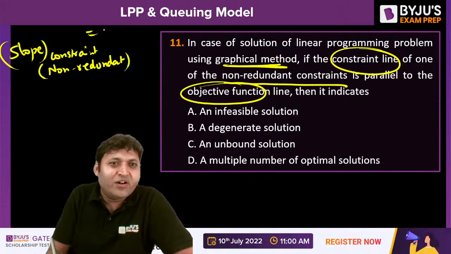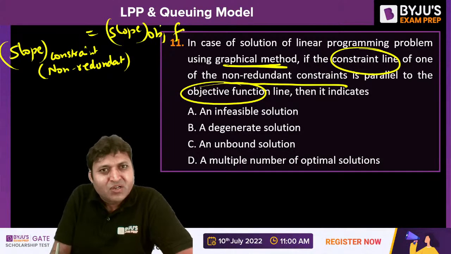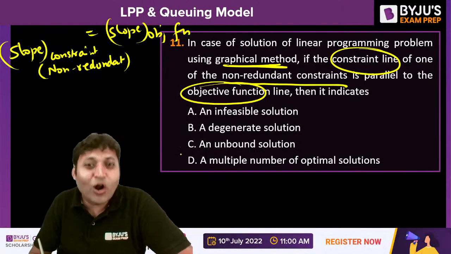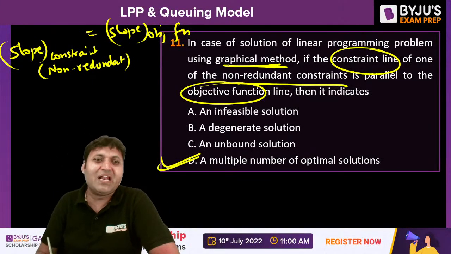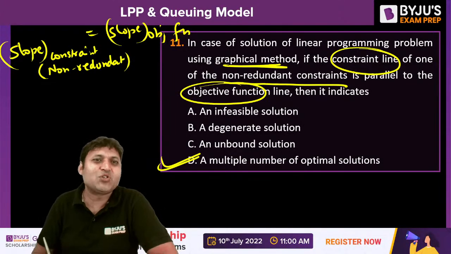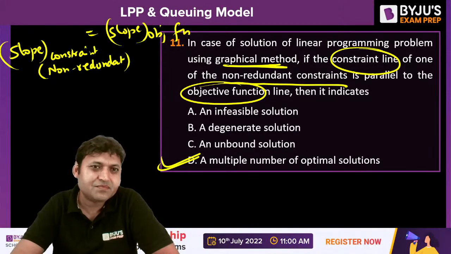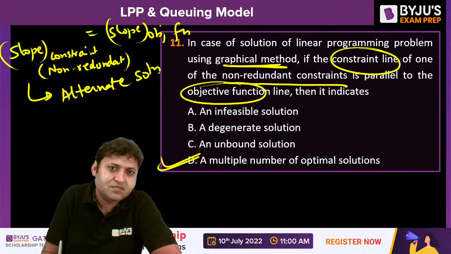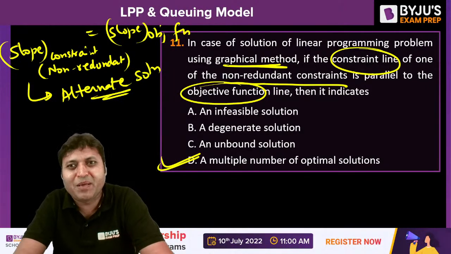If the slope of the non-redundant constraint is equal to the slope of the objective function, that means it will have an alternate solution, multiple optimum solutions. Multiple solutions will be provided by such an LPP problem.